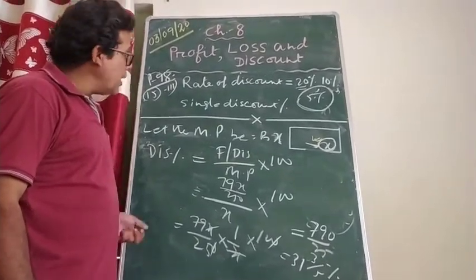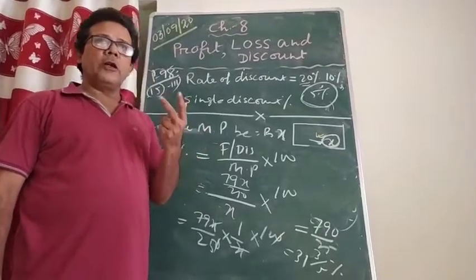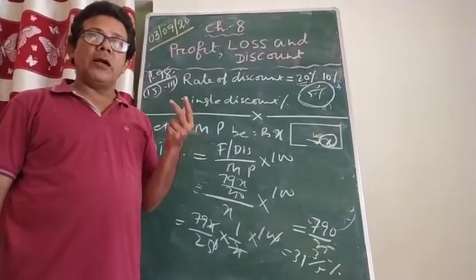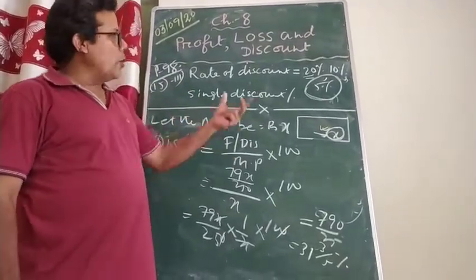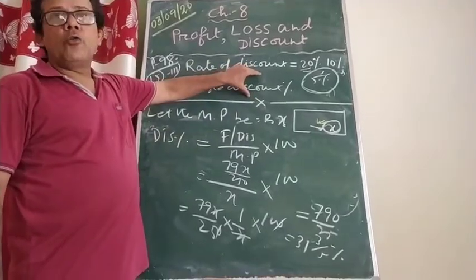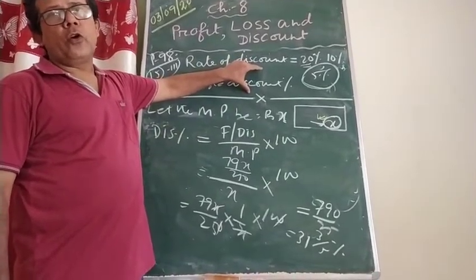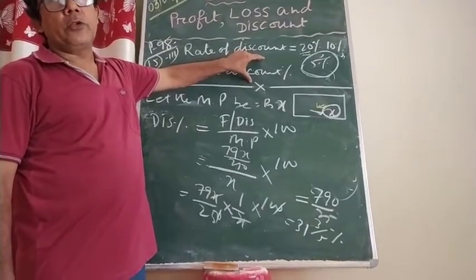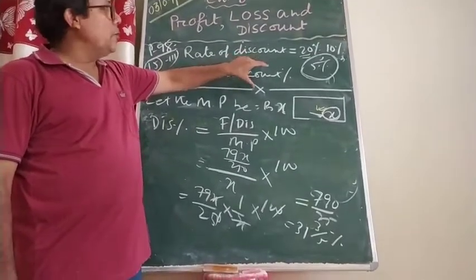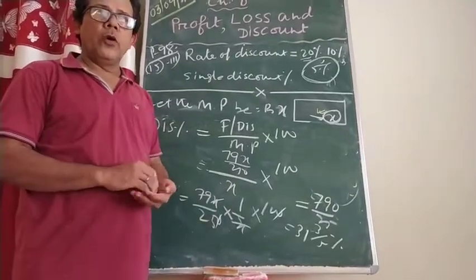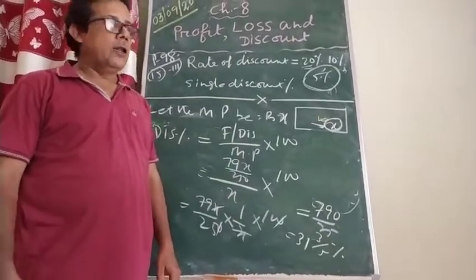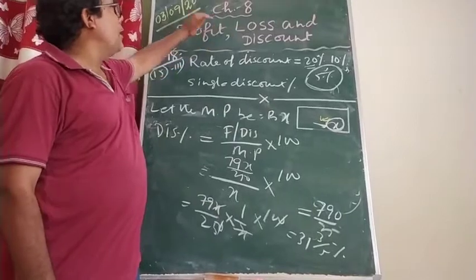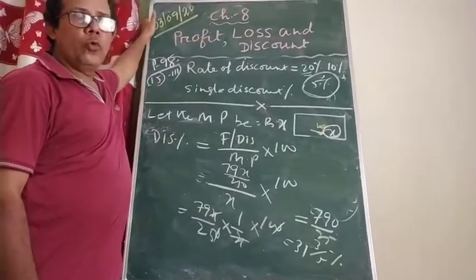Beta, the profit, loss and discount chapter you are doing from class 6. I had already told you how to find out the profit, the loss, and the discount. Once more I have an earnest request to all of you, please go through the videos that were uploaded earlier on the chapters being taught to you.